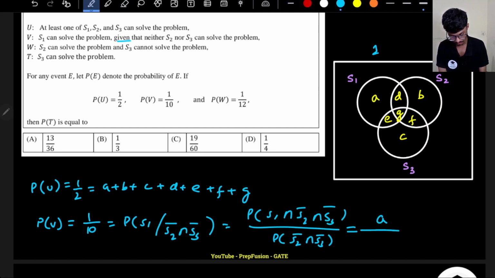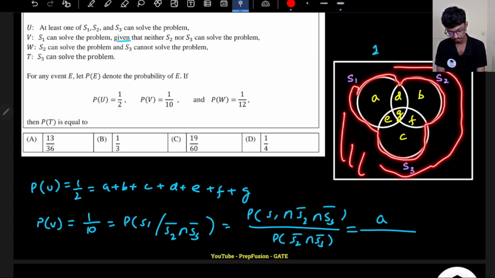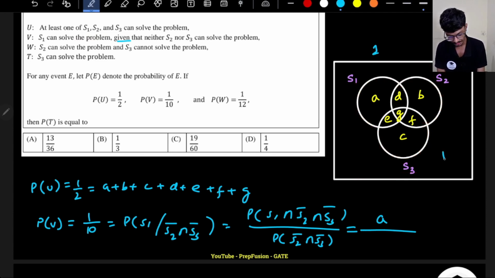What about the bottom side? The probability of S2 bar intersection S3 bar means I shall not include S2 and S3, but everything other than S2 and S3. Remember that they have given me the probability of at least one of them solving, so this whole area is half. The remaining area will be half because the overall probability must be 1.